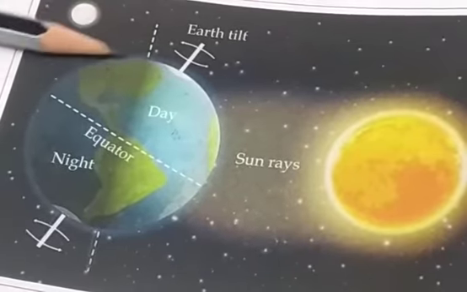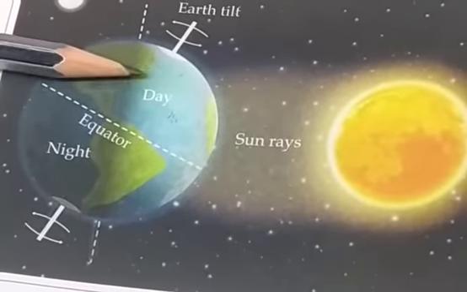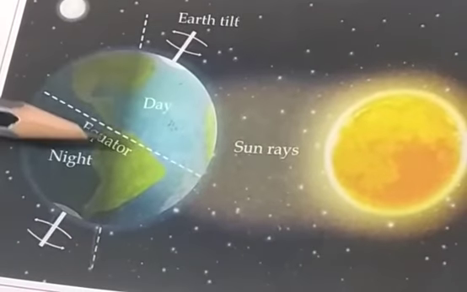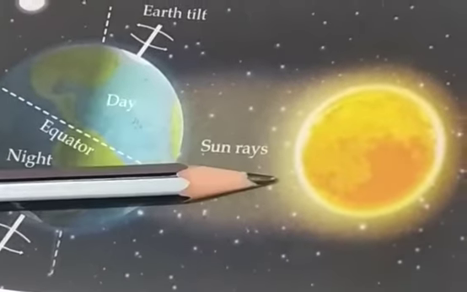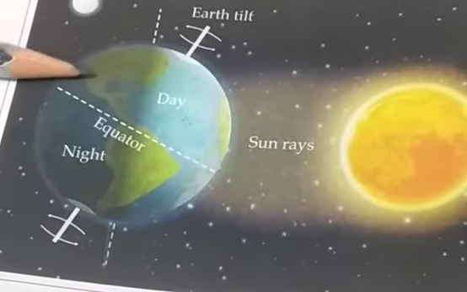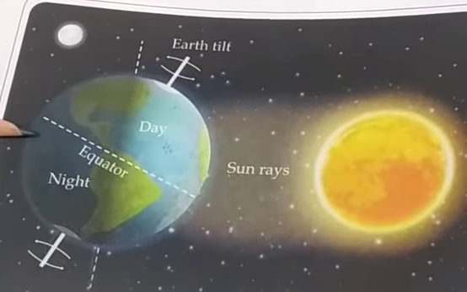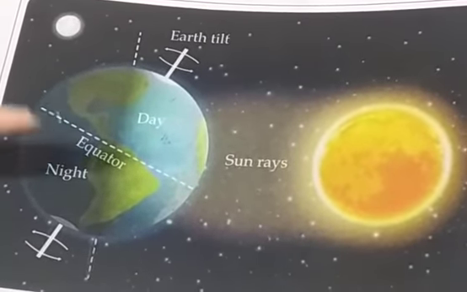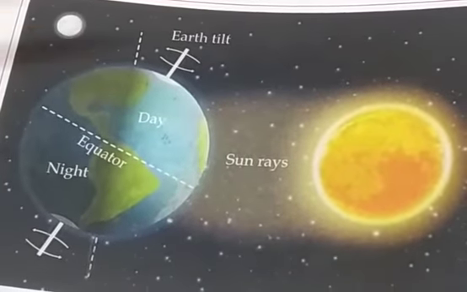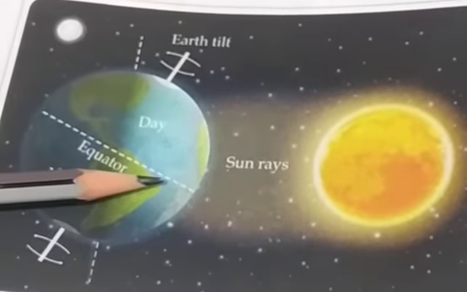So the spinning of the earth is called the rotation, or the spinning of any planet is known as rotation, and it takes 24 hours to complete one rotation, and rotation causes day and night. The part of the earth which faces the sun has day, and the part of the earth which does not face the sun, it is away, it has night. When it spins and comes on the other side, then this part which had the night will get day, and this part which has the day will get night. So just remember that the rotation causes day and night.